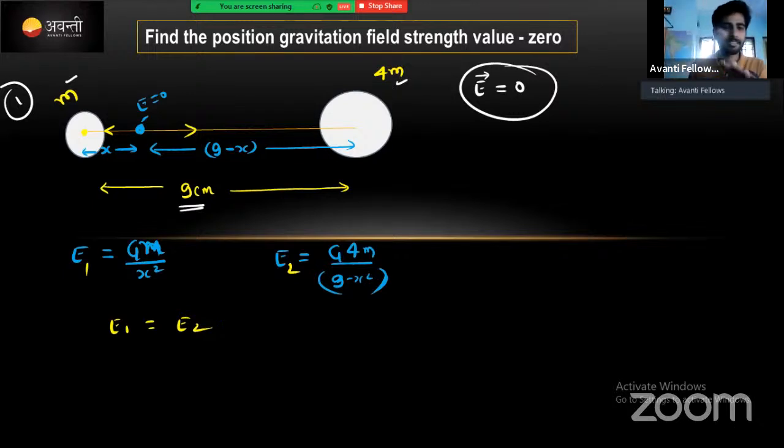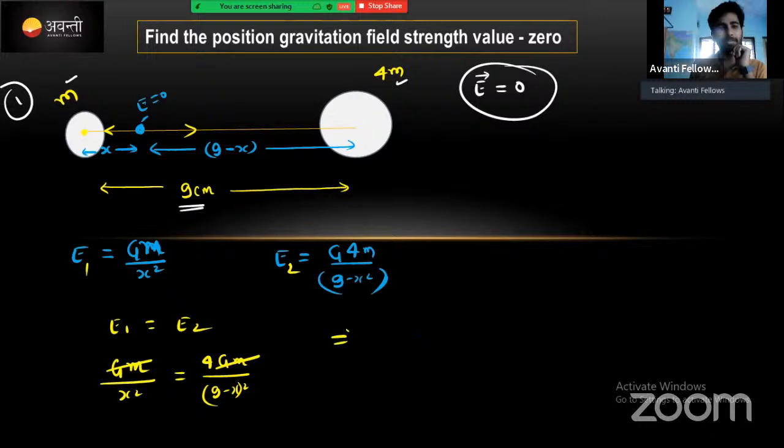Clear है ना? खत्म कहानी. Now E1 का value substitute करो इधर, G m divided by x square. Right hand side में 4 times G m divided by (9 minus x) whole square, right? Either G m cancel each other, correct now?